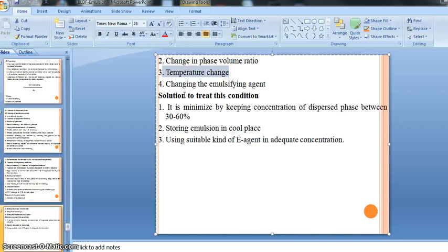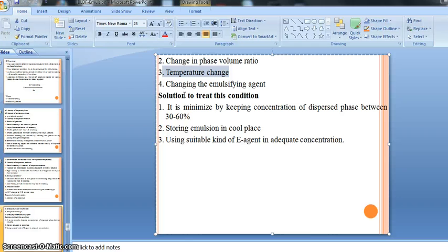Monovalent kind of emulsifying agent or soaps. If we fail to add a monovalent soap to the OW kind of emulsion, that time phase inversion also occurs. Means accidentally we add the divalent soap emulsifying agent into our OW kind of emulsion, right? By this way there are also chances of phase inversion occurring, right?